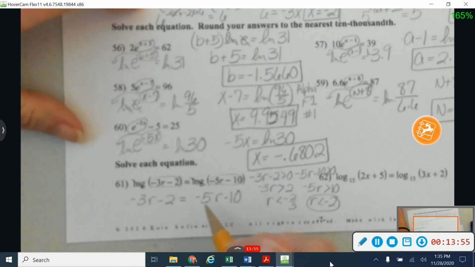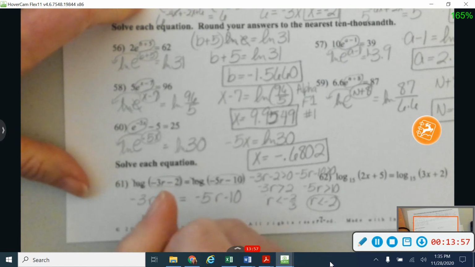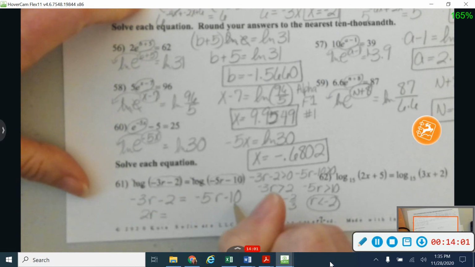Alright, so let's see what all we get here. I'm going to add over my 5r, that's going to give me 2r. And then I'm going to add over my 2, so that's going to give me negative 8. And so I'm going to get that r is equal to negative 4, which is less than negative 2. And so that's okay. That one can be my answer. So just be sure you check for those extraneous solutions on these.